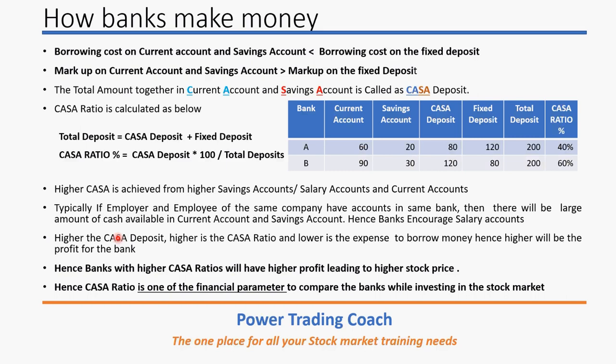And most of the time, if they are providing a salary account to the employees, the employer will also open the account with the same bank. That means the current account of the business, that company, will also be with the bank, which means a huge amount of money, because businesses will have a lot of money.